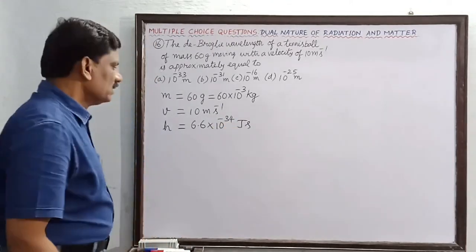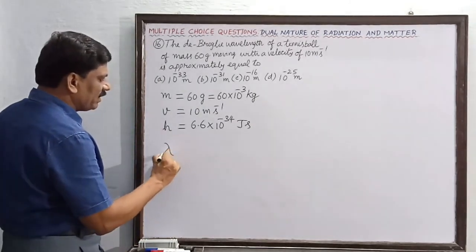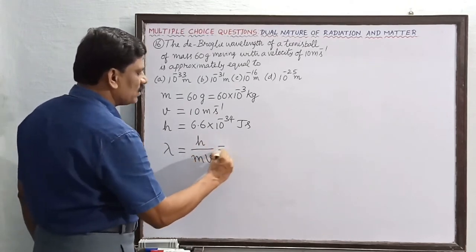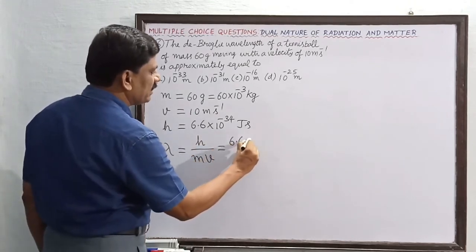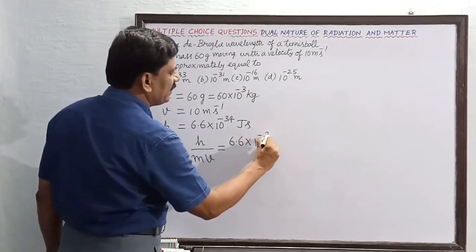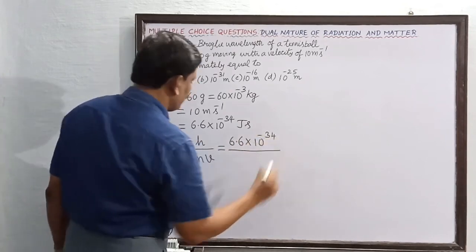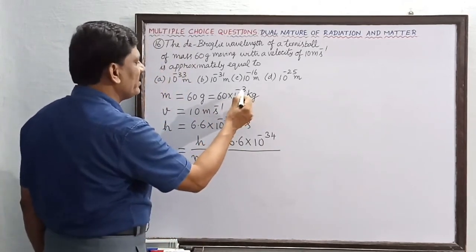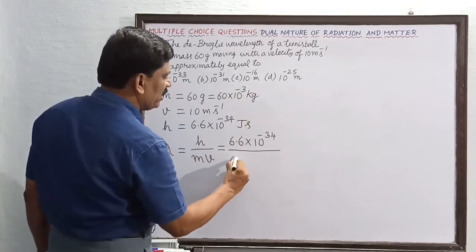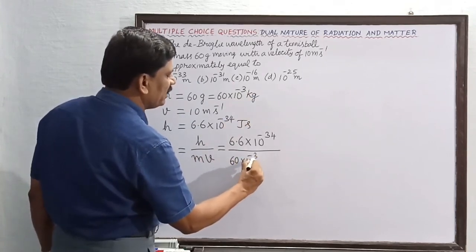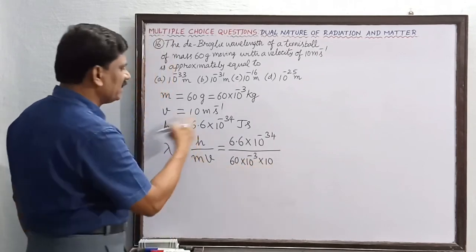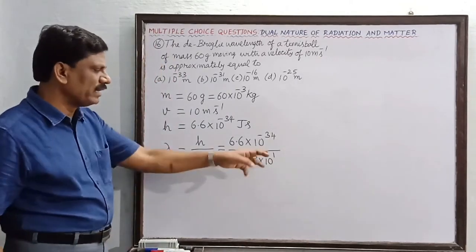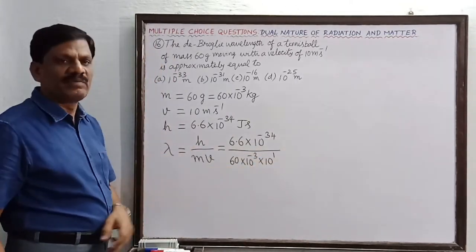Okay, students. Now the de Broglie wavelength lambda is equal to h divided by m into v. So this is equal to 6.6 into 10 to the power of minus 34 divided by mass into velocity. So this is 60 into 10 power minus 3 into 10, velocity is 10 meter per second. So this is 10 power 1. So minus 3 into 1 can be written as 10 power minus 2 also.